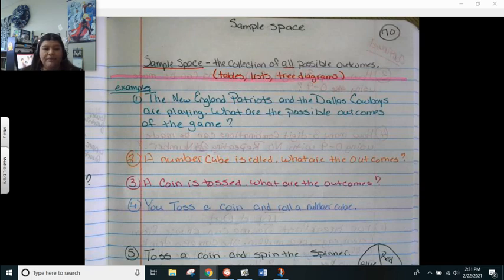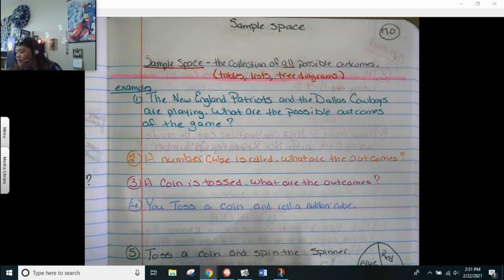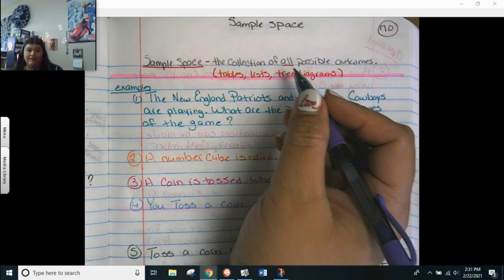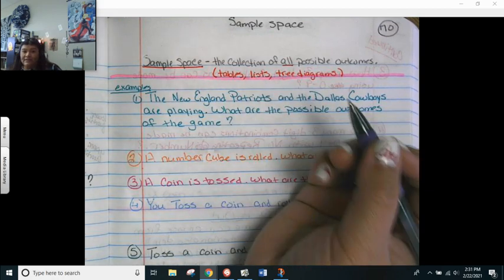So the first example says, the New England Patriots and the Dallas Cowboys are playing. What are the possible outcomes of the game? So I'm just listing what could happen. Well, it's a football game, so only one of two things can actually happen in a game, right? Somebody wins and somebody loses.